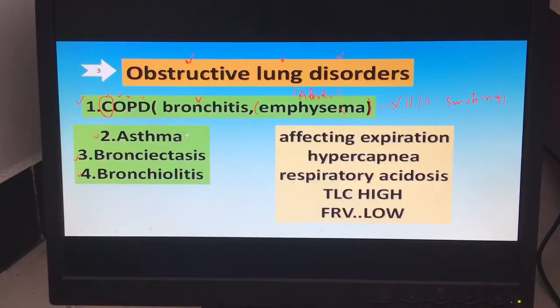The next disease is asthma. In most cases of asthma, 90 to 95%, the cause is related to allergy. The person is hypersensitive to something, such as food, dust, or smoke, and that starts the airway issue. The patient has allergic conditions. Asthma may also be non-allergic. Later we will talk in detail about the different types of asthma, allergic and non-allergic.